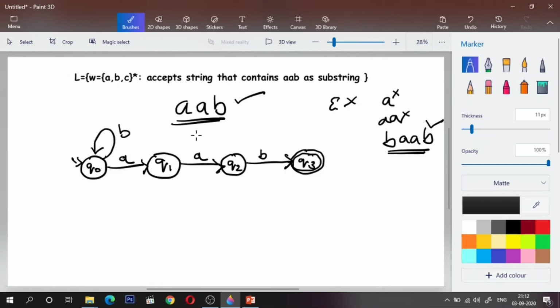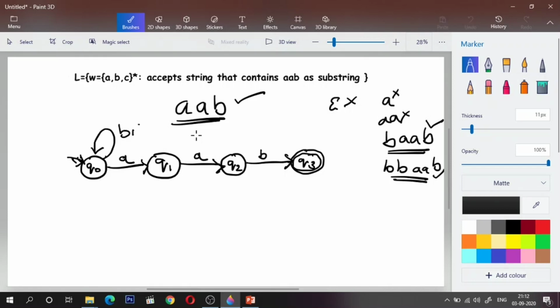Because we are thinking of the future possibility, if I encounter AAB in the future, then that will be accepted. Any number of Bs followed by AAB will be accepted. So Q0 upon A and B, both possible transitions we have written. Now there is also a C, right? What if I get C?